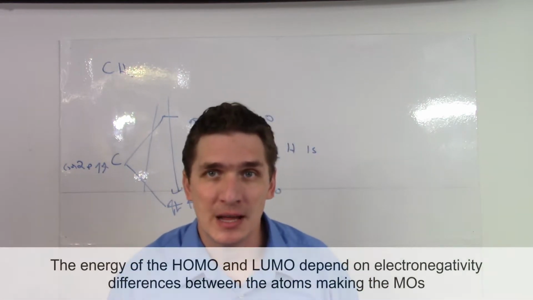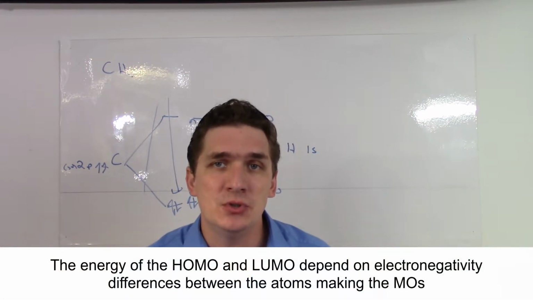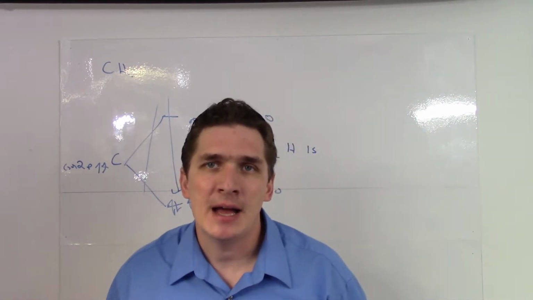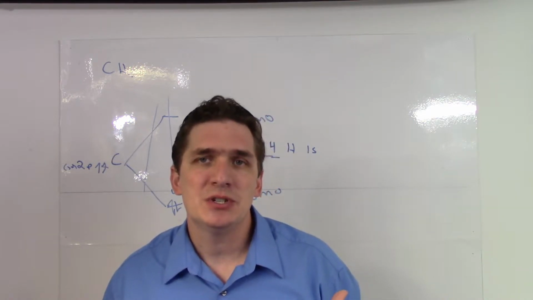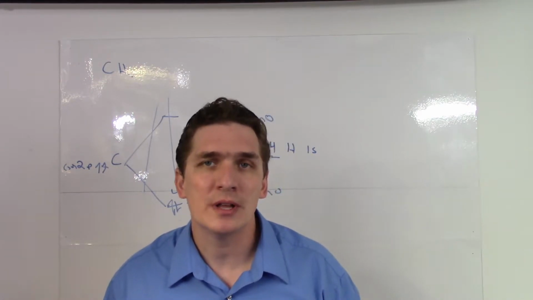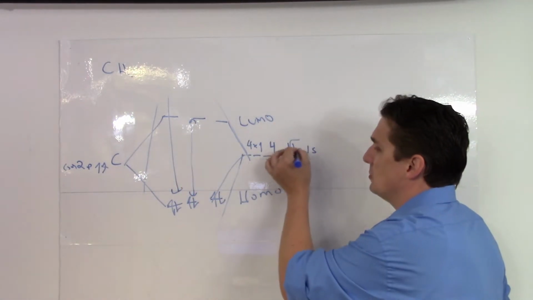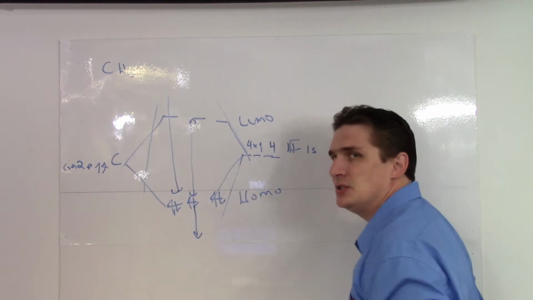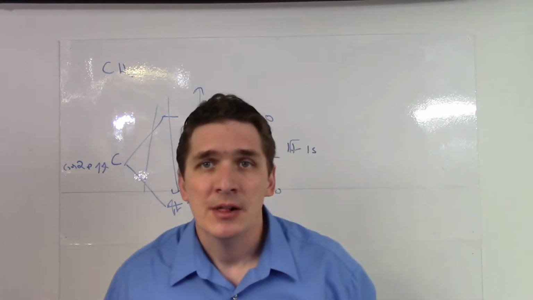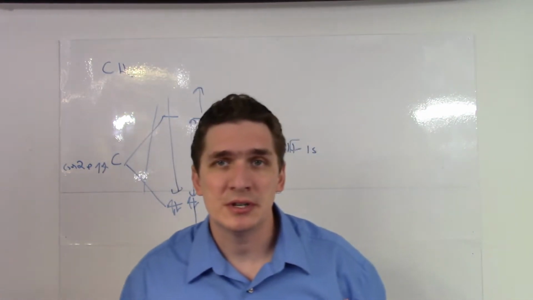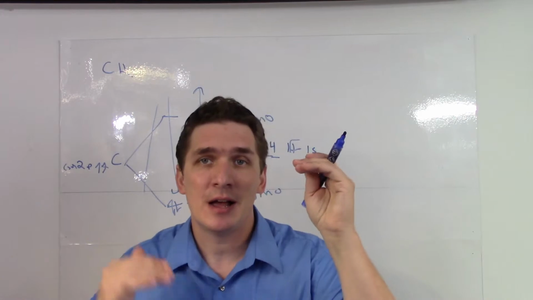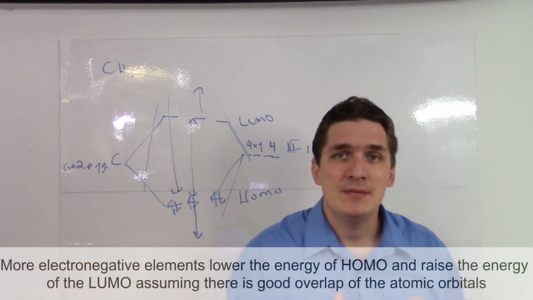how well they overlap. So if we have two atoms with the same electronegativity like we did in hydrogen, we get a gap, but it's not a huge gap. As we start stabilizing the electrons more and more, so we start working with more and more electronegative elements, if we were to switch from hydrogen to fluorine, this would further lower the energy of the bonding orbital and increase the energy of the antibonding orbital. The reason being is that the driving force to move those electrons from carbon to fluorine is those electronegativities. So by going to these more electronegative elements, you end up driving the orbitals down.